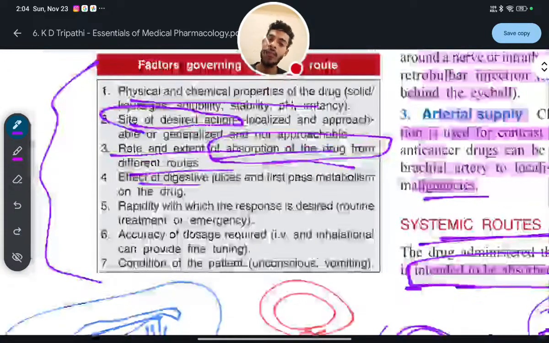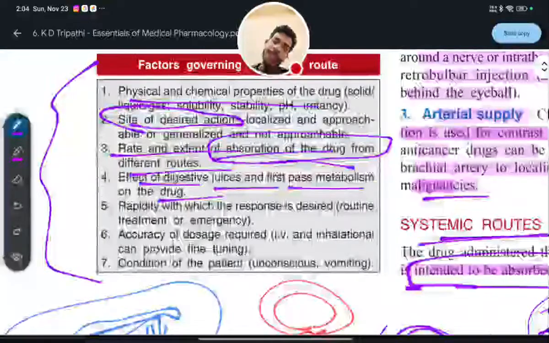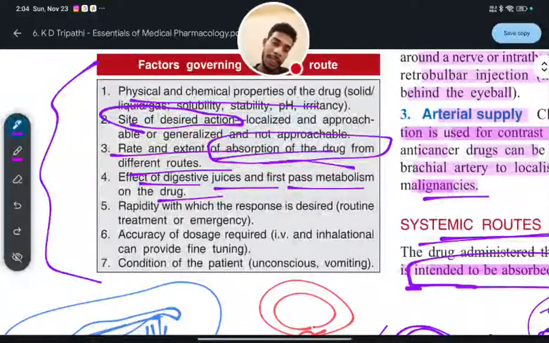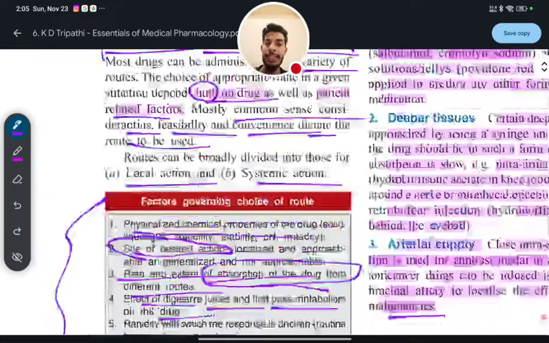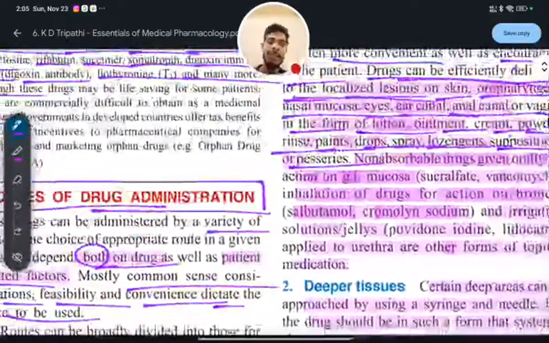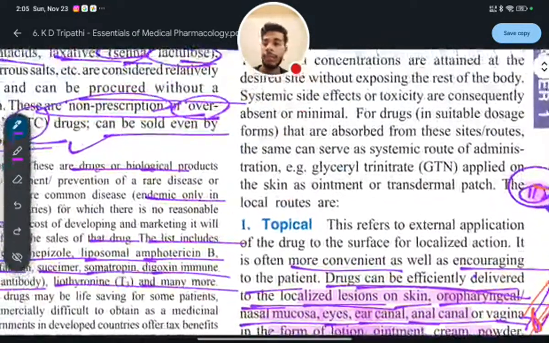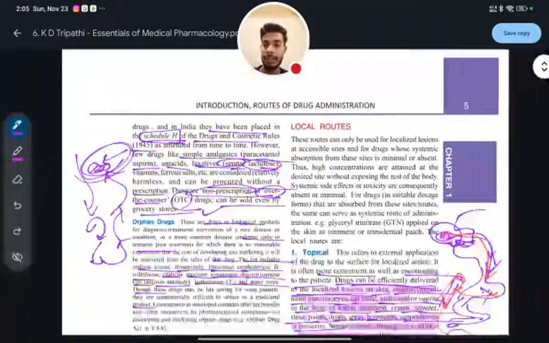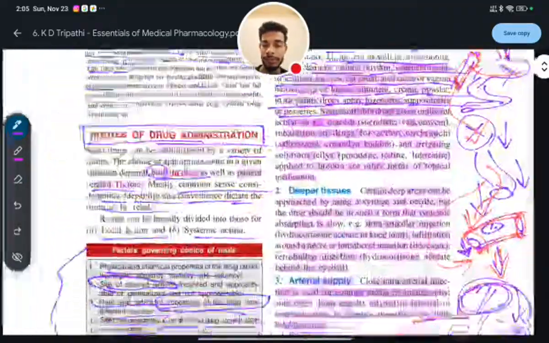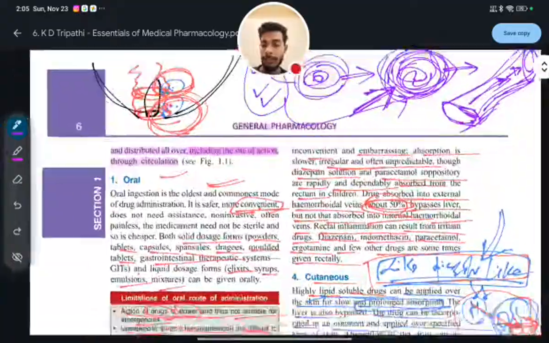Number four, effect of digestive juice and first pass metabolism of the drug. If you are taking a drug such as penicillin G, and if it is affected by the gastric juices or any other juice, then what will you do? You will take it through the oral route? No, you will not take it through the oral route. Wait, I'll show you some example. See, here only.